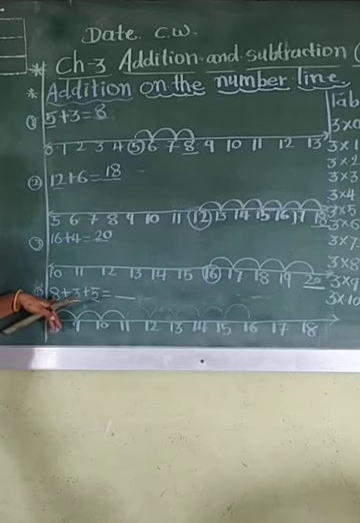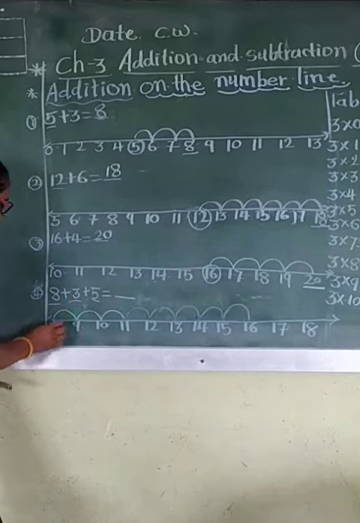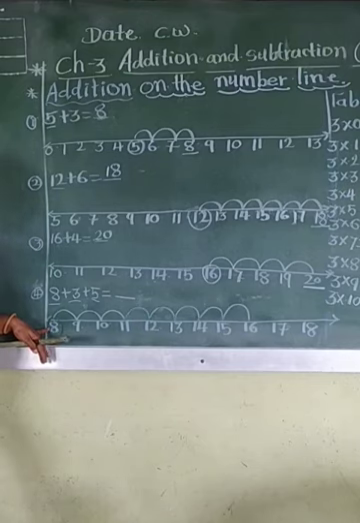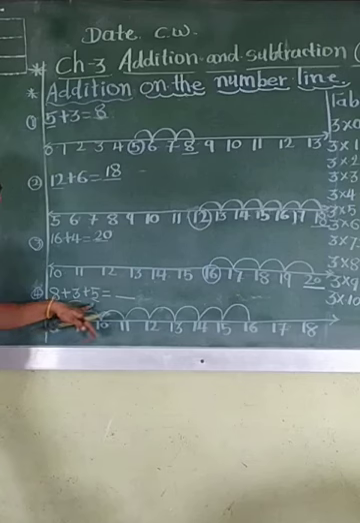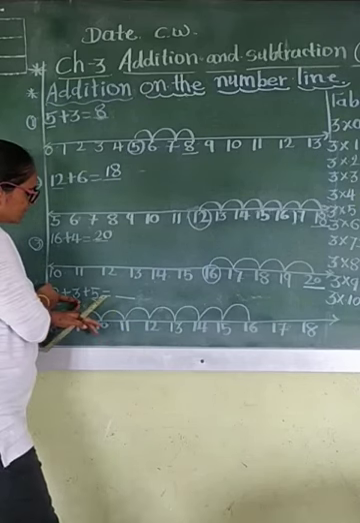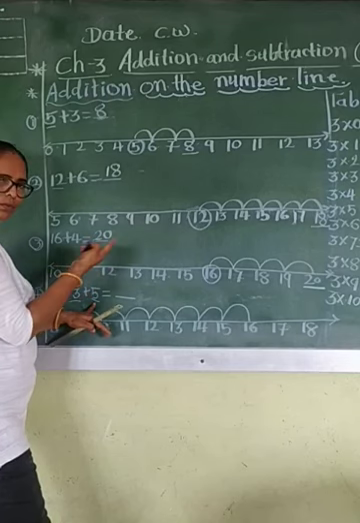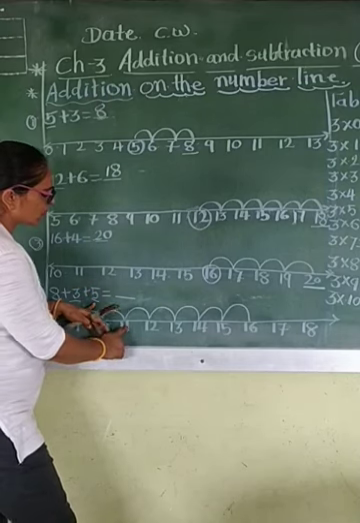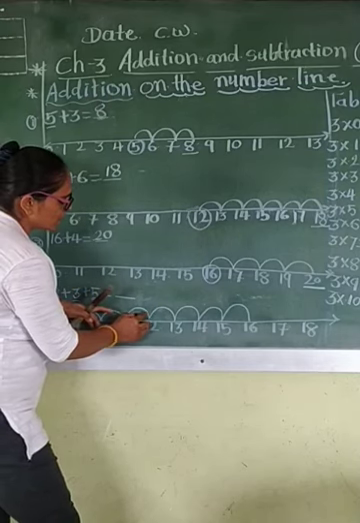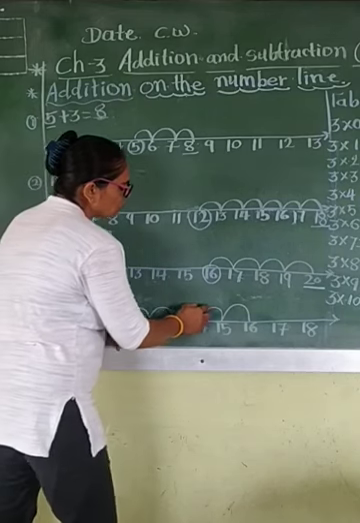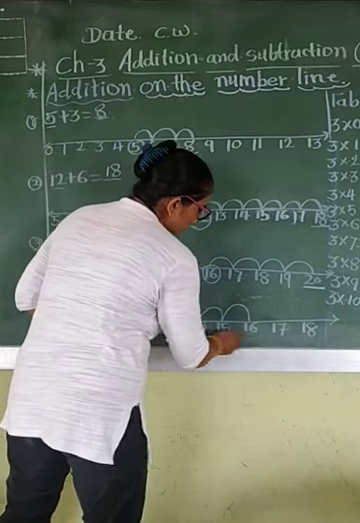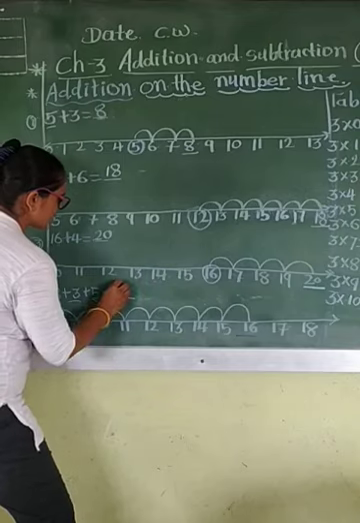How to do this 3-number addition? 8 is your first number. So start from 8, or circle it. Start from 8. After 8, how many jumps? 3. After 8: 1, 2, 3. Then this is done. Now how many jumps? 5. After this number, start 5 jumps. 1, 2, 3, 4, 5. So what is your answer? Your answer is 16.